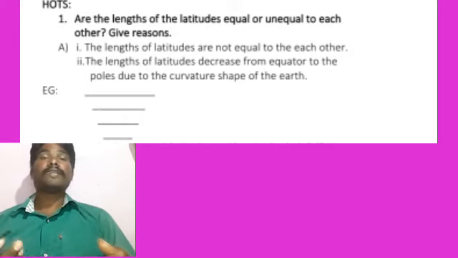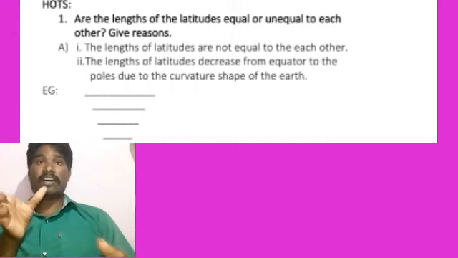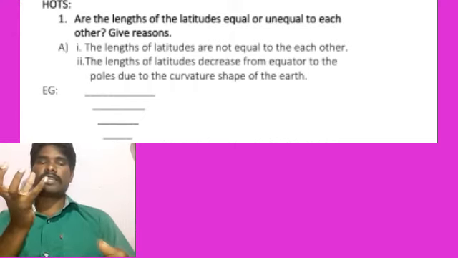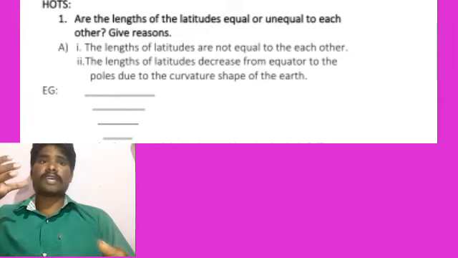Why is it not equal? There is a reason. The line showing us the center of the earth, in the center of our globe, is the biggest in size. Toward the other places it decreases.